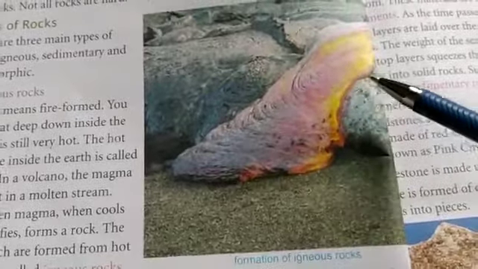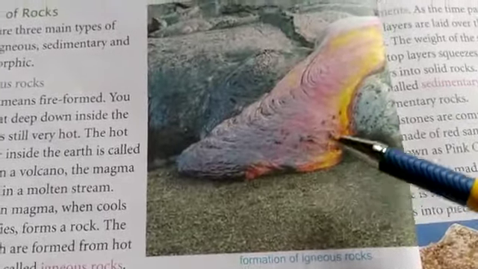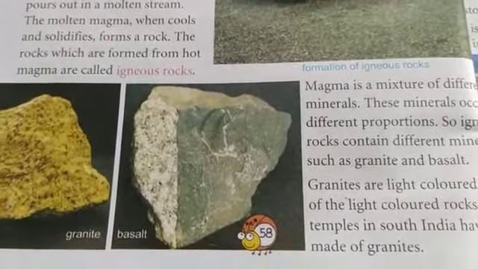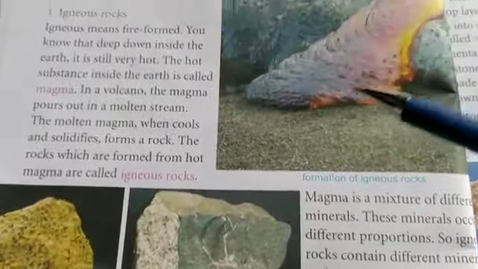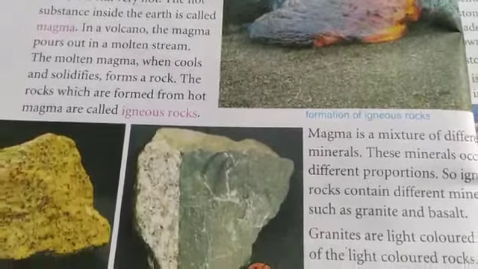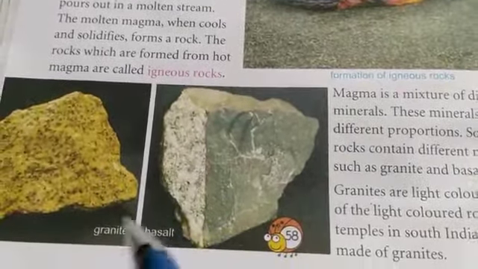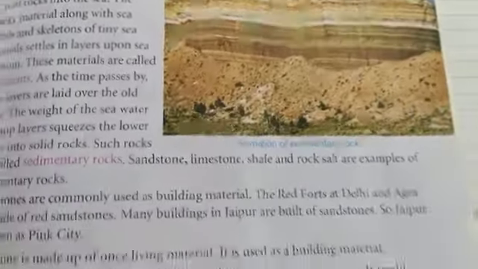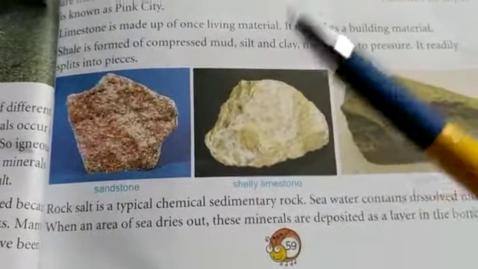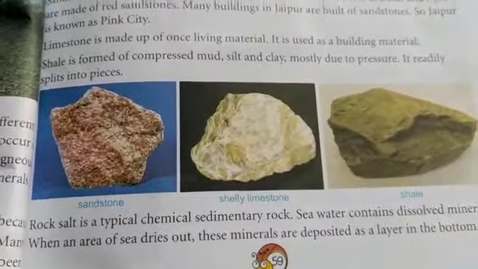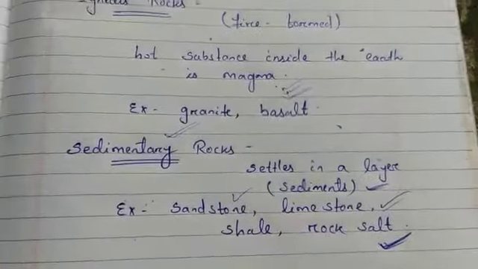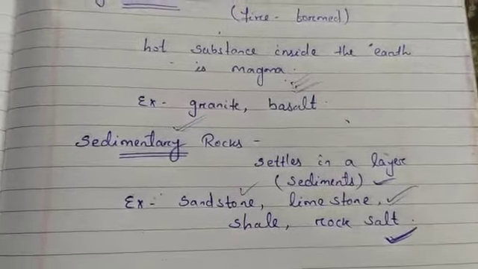Here you can see in the formation of igneous rock how the hot magma comes out, and then forms rocks like granite and basalt. With due course of time, when it cools down, it takes the shape of rock and forms granite and basalt. Similarly, sedimentary rocks are formed, and a few examples are sandstone, limestone and shale. In the next class we will discuss some more types of rocks and minerals.